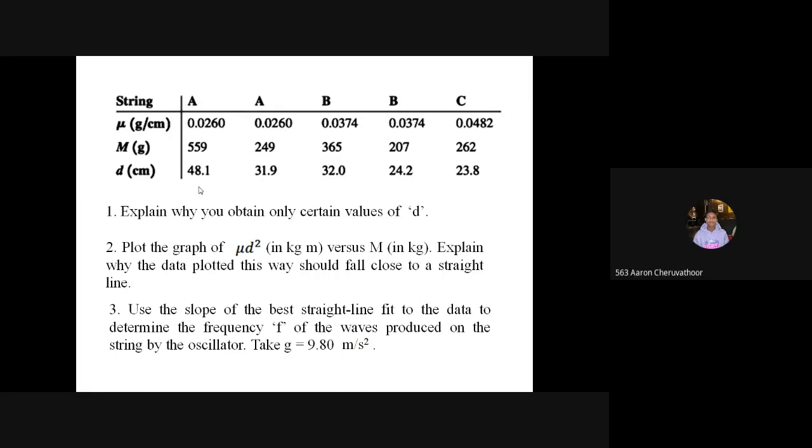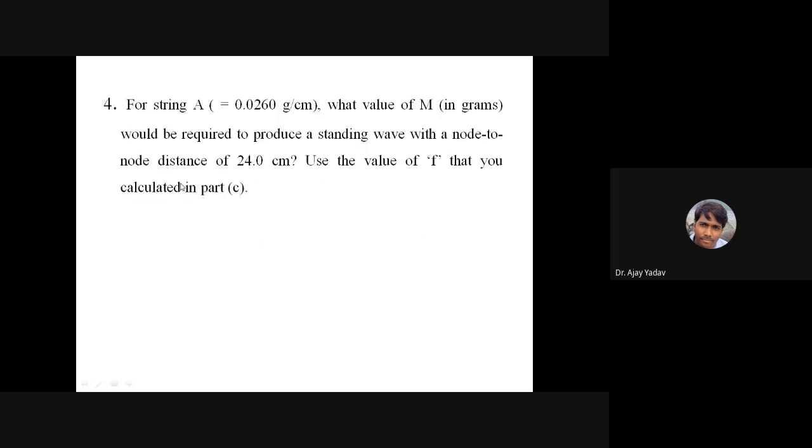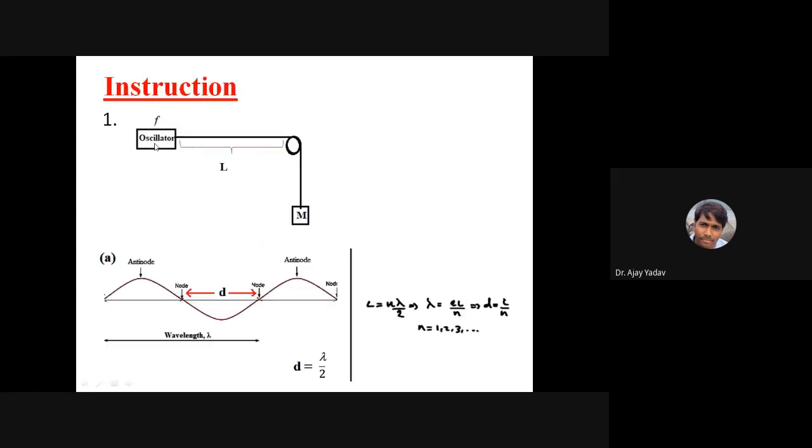So this small d is the distance between node to node point. This is the oscillator which is sending out the wave in this particular string. This is the wave, and the node to node distance is small d. We are not changing the frequency of the oscillation in this oscillator. This f will remain the same. What you are changing is the string with different linear mass densities and the mass M which is attached to the string. They are varied in this particular experiment.